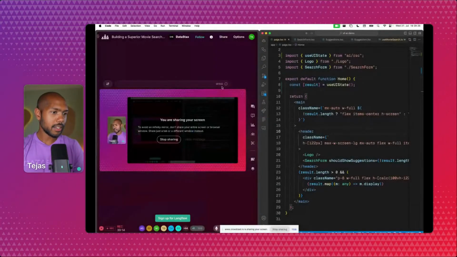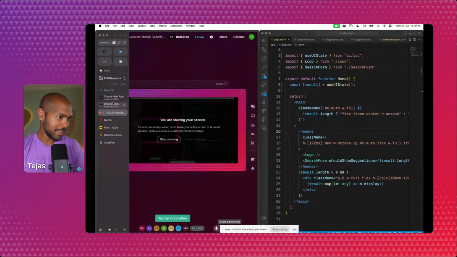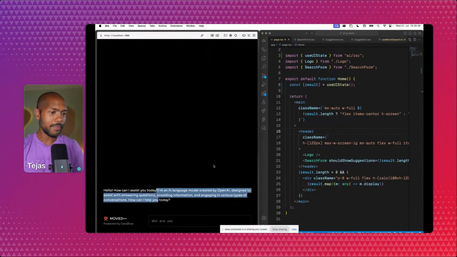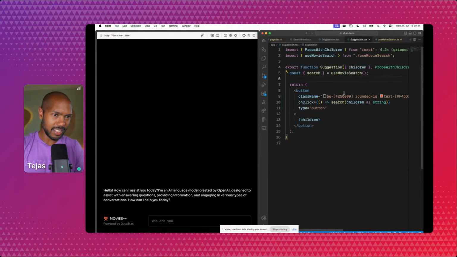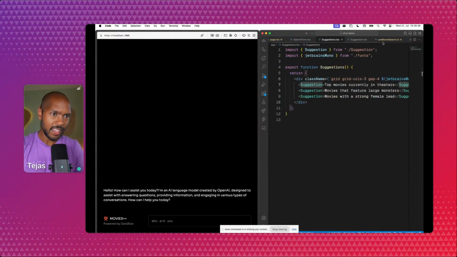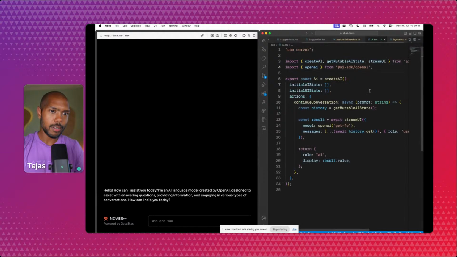So let's go back to our application, this one. And okay, so it looks good. We're getting back text. So you know what? Let's format this text a little bit. Let's go to our AI component, our continue conversation.